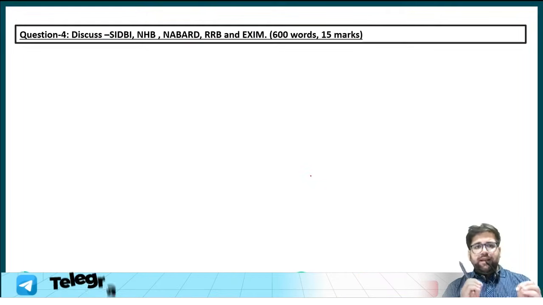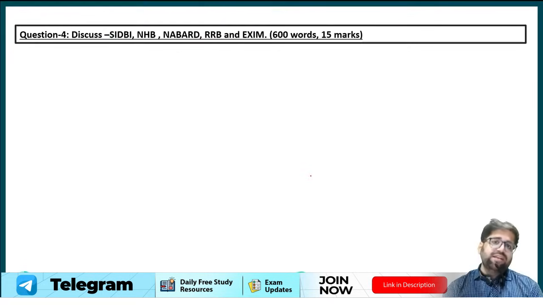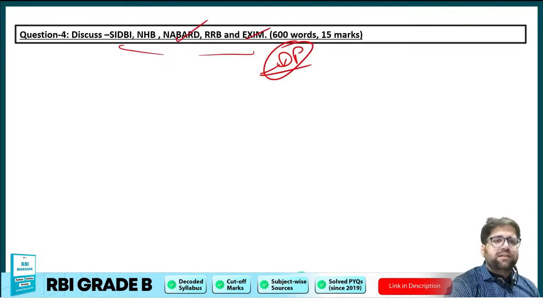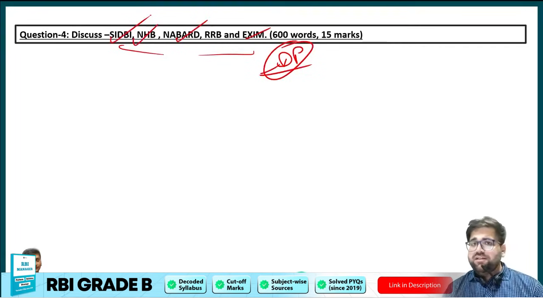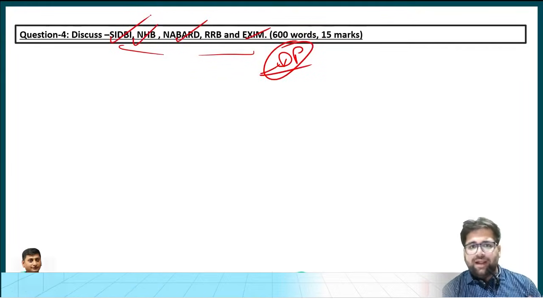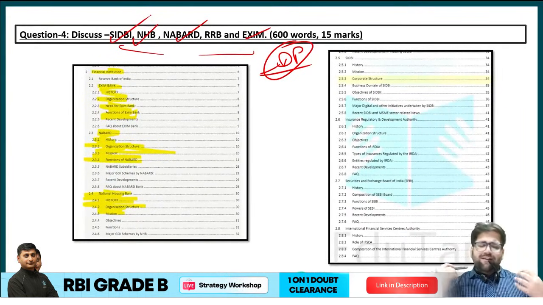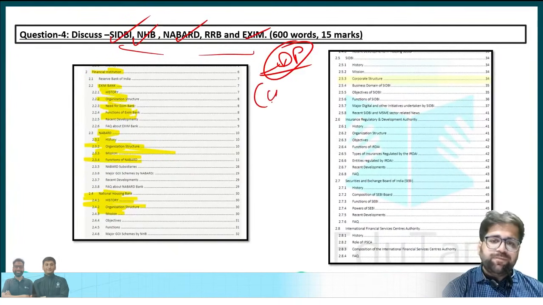Now discuss SIDBI, NHB, NABARD, RRBs and EXIM. A very easy question. Currently, I have just asked you regarding the development banks. Again, these four are development banks which are mentioned in your scheme. RRB is not a development bank. It's just a different banking institution. So again, if you see your concept notes, I would say a very easy question. You could have easily started directly with the SIDBI.